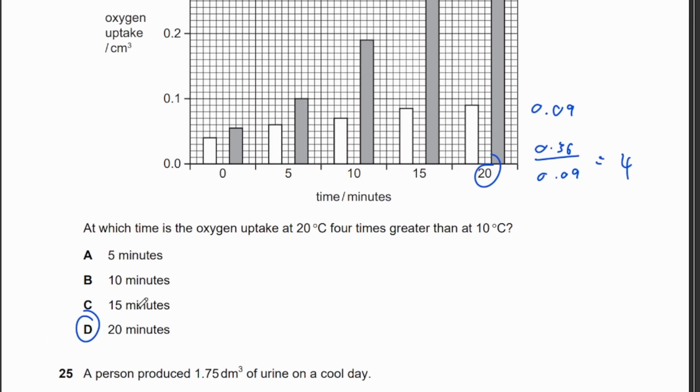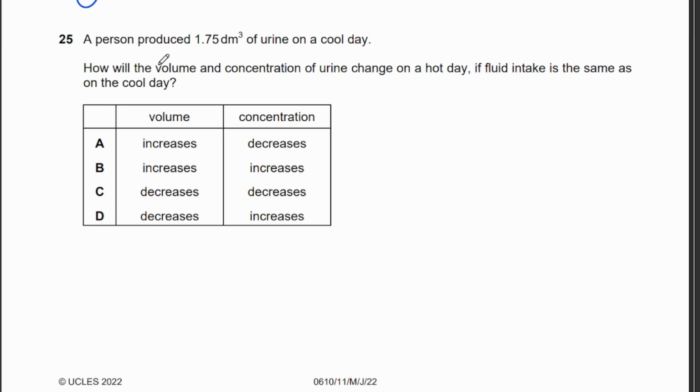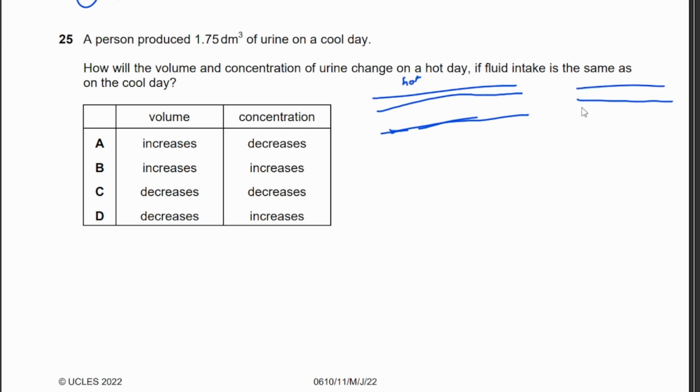Okay? A person produced 1.5 dm3 of urine on a cool day. How will the volume and concentration of urine change on a hot day if fluid intake is the same as on a cool day? So during a hot day, imagine this is your skin, the capillaries would dilate, so they will be wider, compared to a cold day where the capillaries are thinner.